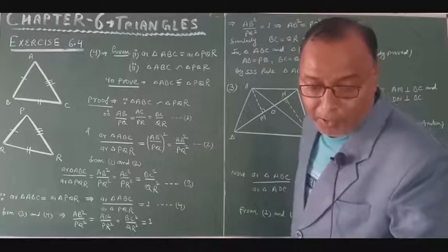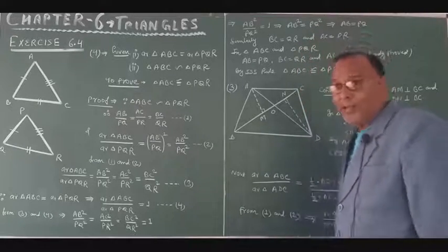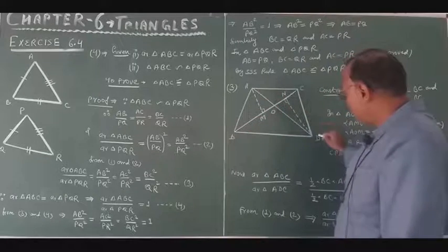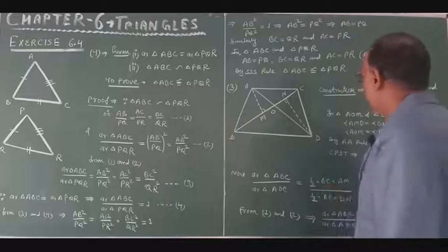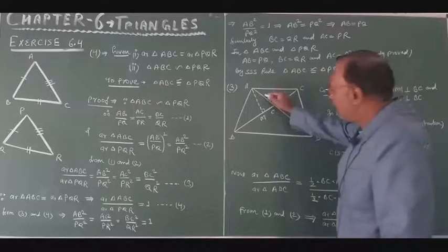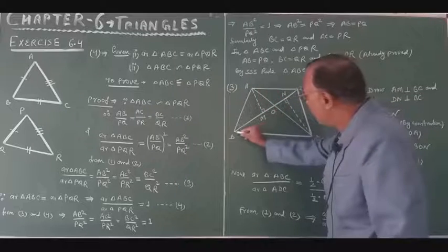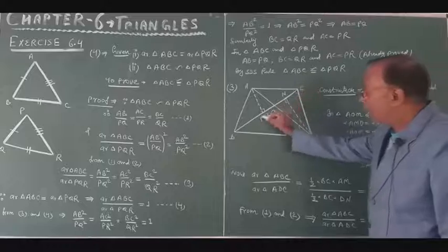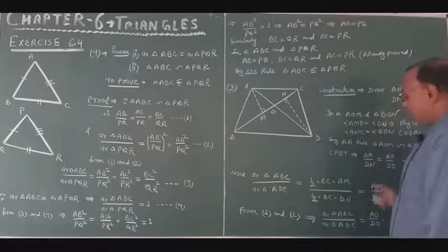You are given two triangles ABC and DBC. This is triangle ABC and this is triangle DBC. So now this is my construction part. Draw this dotted line AM perpendicular to BC and DN also perpendicular to BC.